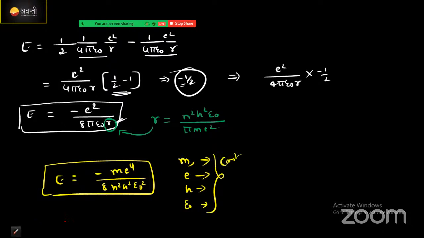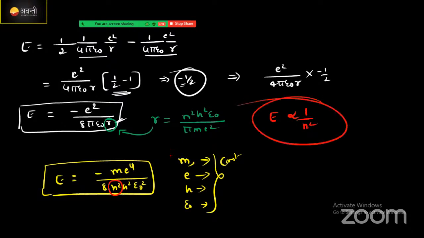The only thing that is not constant, a varying quantity, is the n value. Correct? How does n vary with energy? See here, with energy it is inversely proportional. If you substitute all these values, you will get the value of energy as minus 13.6 electron volt divided by n square.